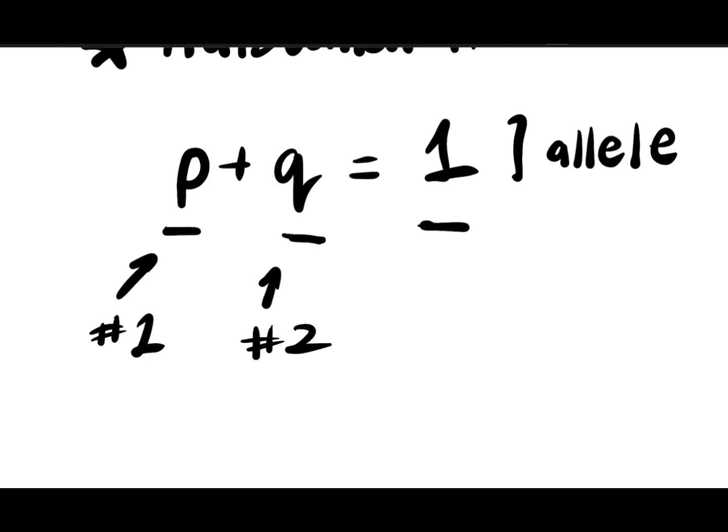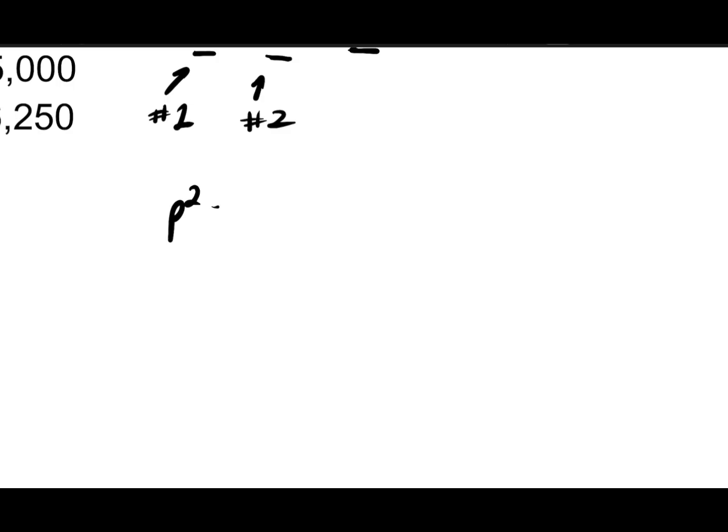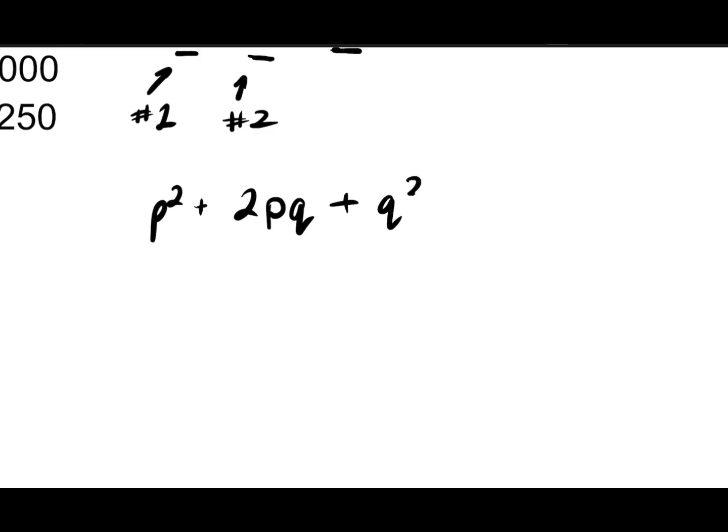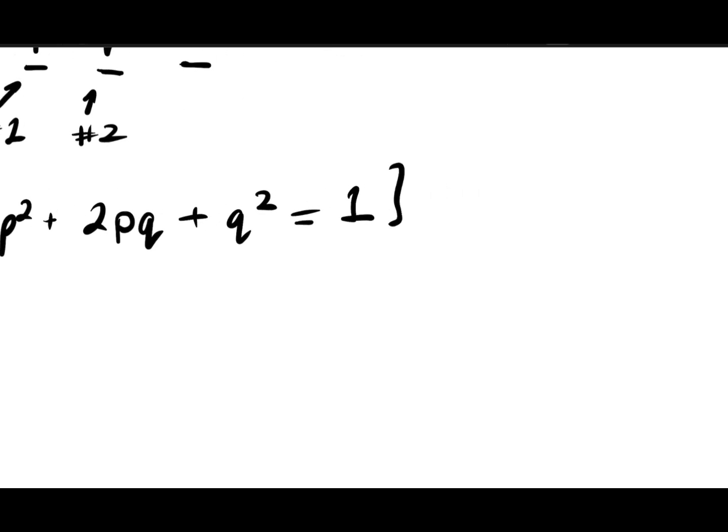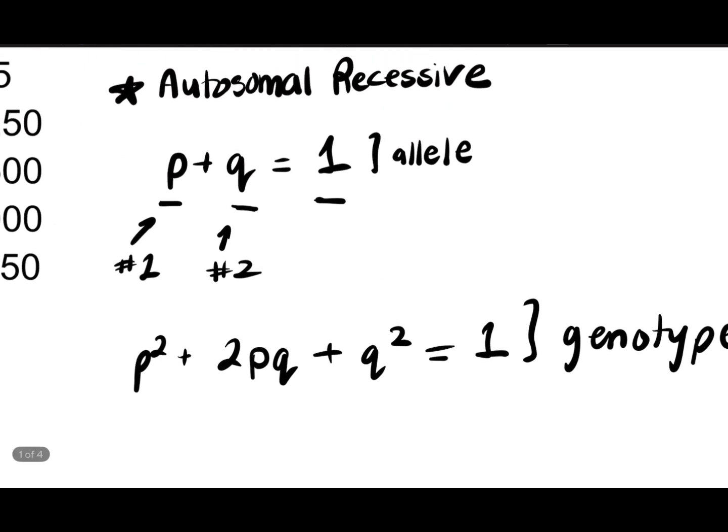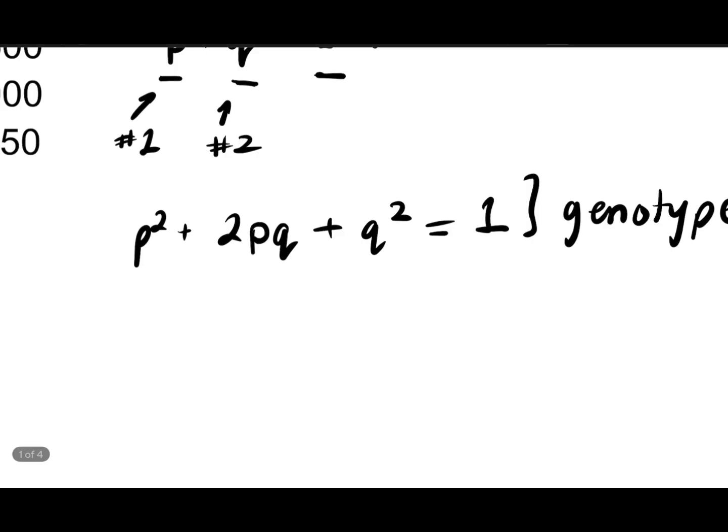The second equation that you need to know is p squared plus 2pq plus q squared equals 1. Now, why are we saying 1? Because in a population, there's going to be individuals that are going to be p squared. Now, this talks about genotypes. Genotypes are the pairs of alleles that the person has, okay? So mom and dad came together and they produced some individuals with p squared.